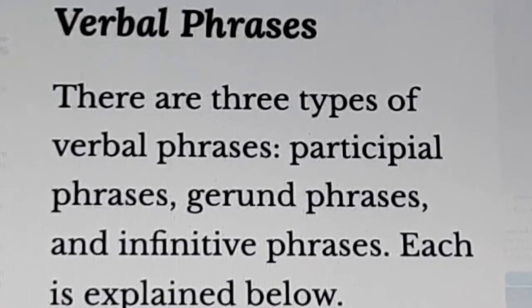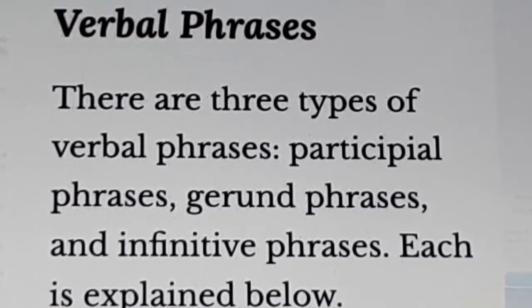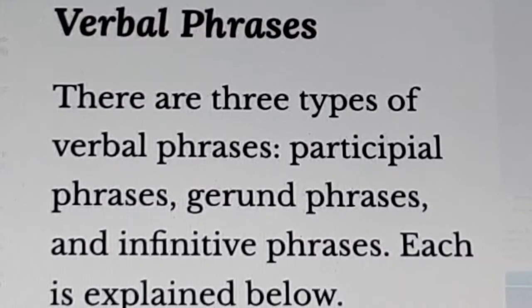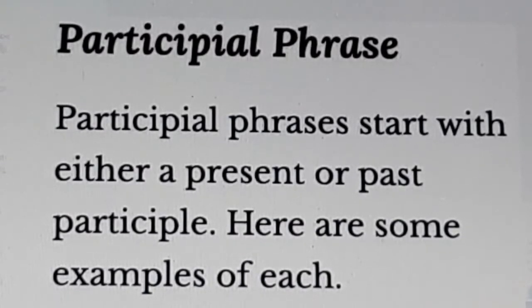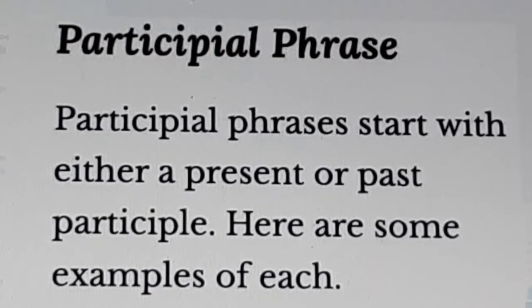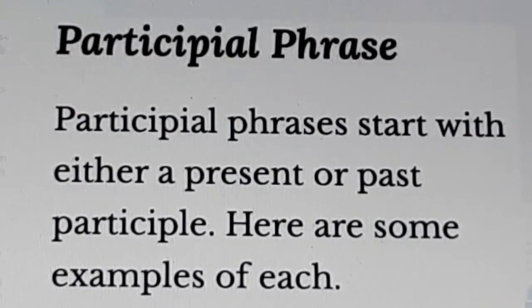Verbal phrases. There are three types of verbal phrases: participial phrases, gerund phrases and infinitive phrases. Each is explained below. How many types of verbal phrases? Three. A participial phrase starts with either a present or past participle.